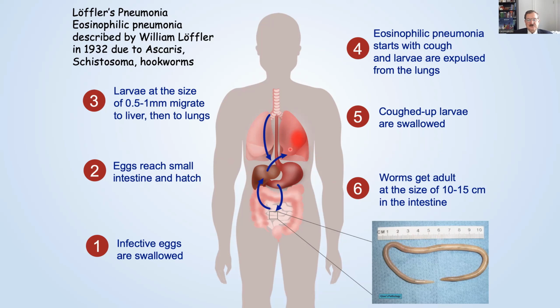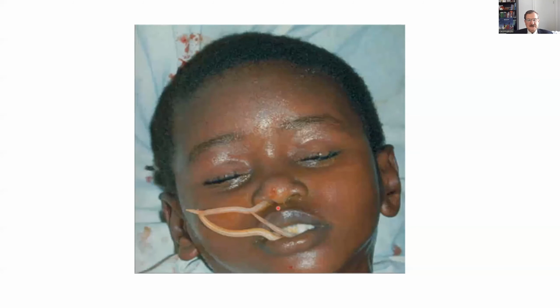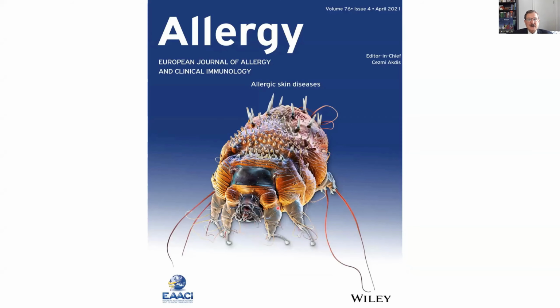After this eosinophilic pneumonia, they are expelled and get mixed up with the sputum. Then they are ingested again, and they are swallowed, and then they go to the intestines and find a suitable place to grow as adults. If this doesn't happen, we see this very graphic picture, which is a killing thing. When these Ascaris grow in the lungs, they will be occluding the whole bronchial tree.